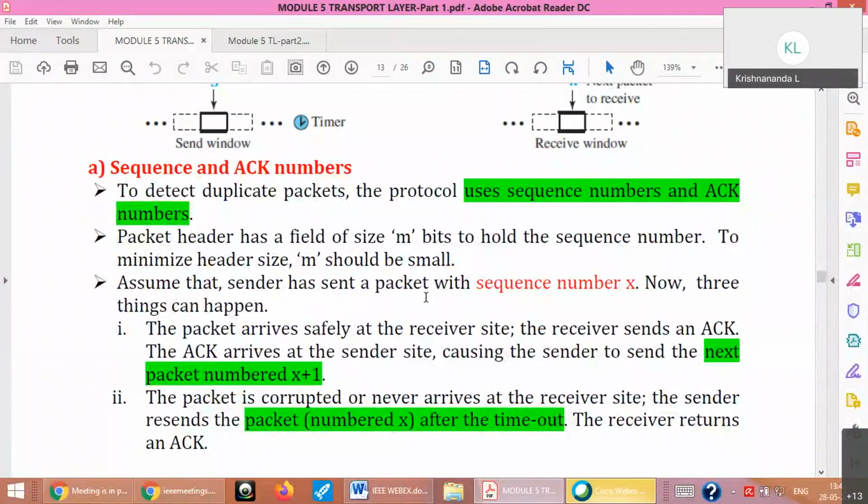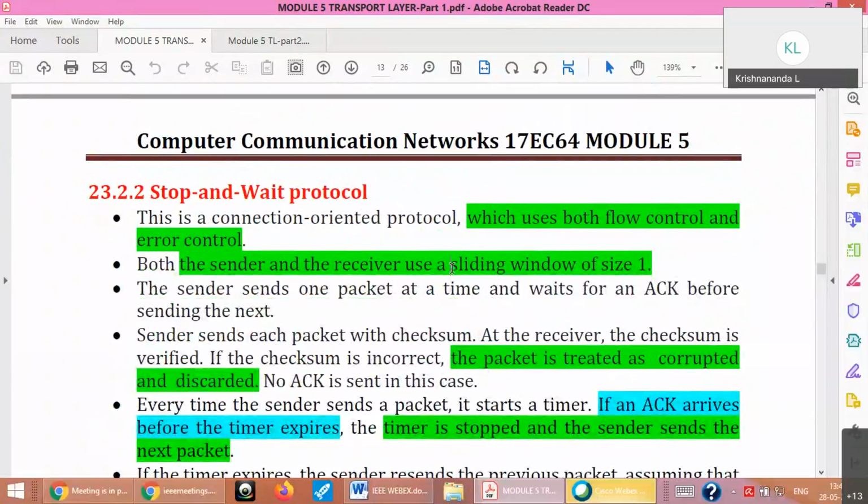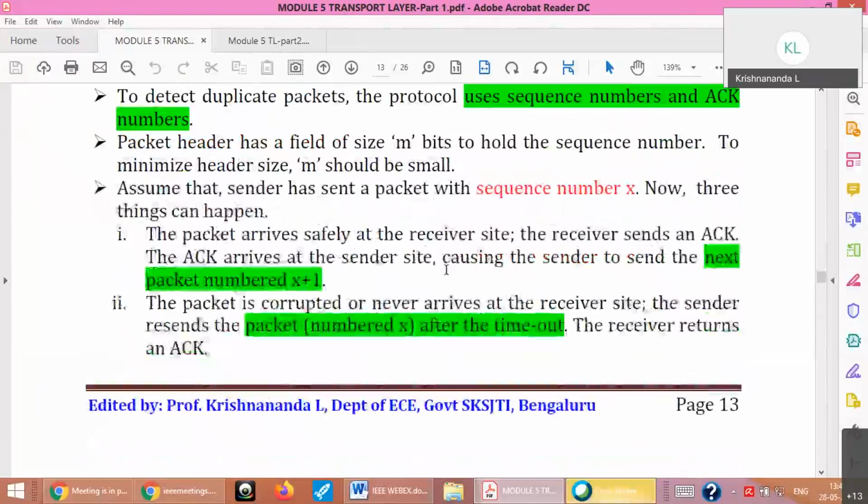In a similar way you should be doing it here also now. One more important thing is, why do we need these sequence numbers? One, to understand which packet has been lost, so that we can retransmit. More importantly, if the same packet is received twice, the receiver should be able to distinguish the duplicate packet, right? So that is why sequence numbering is very, very important.